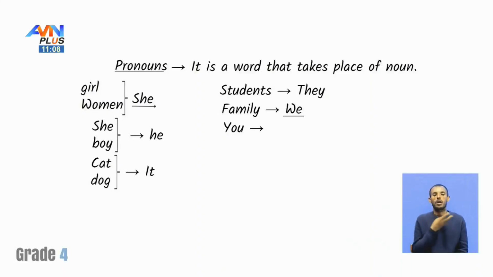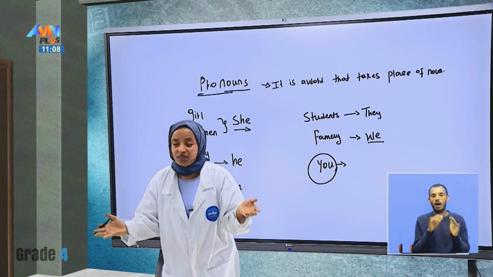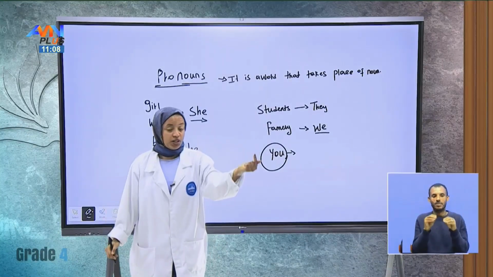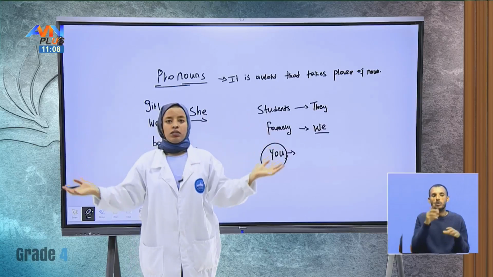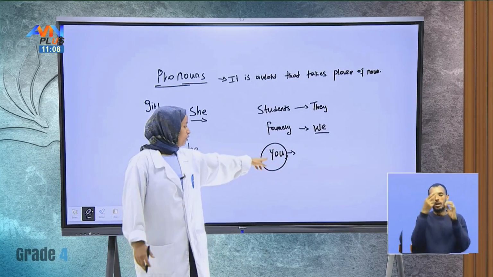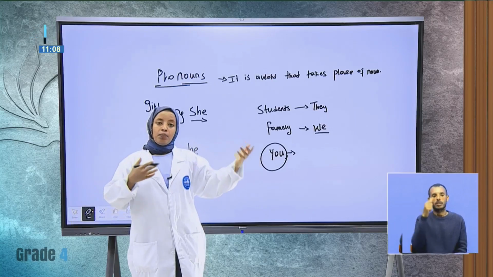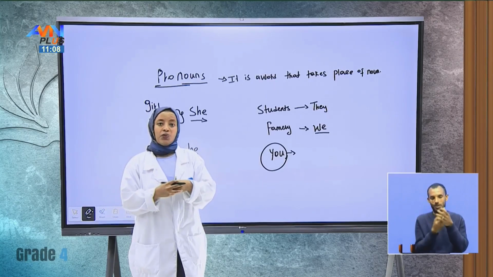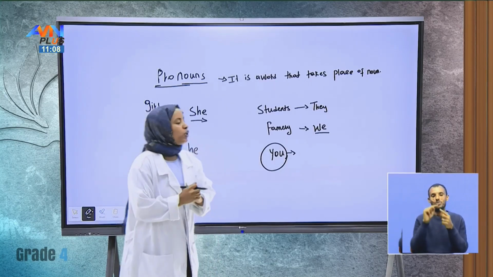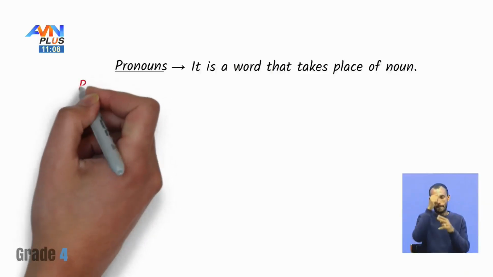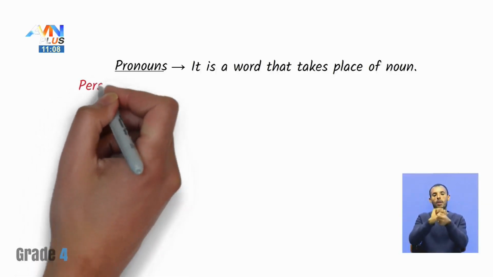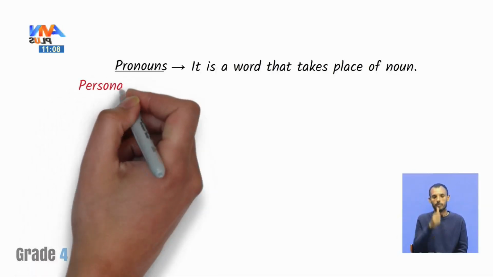You can use this, for example, are you a student? For one specific person, we can say, are you students? We can use you with both girls, boys, plural and singular nouns too. Now, let me show you something, students. Personal pronouns.